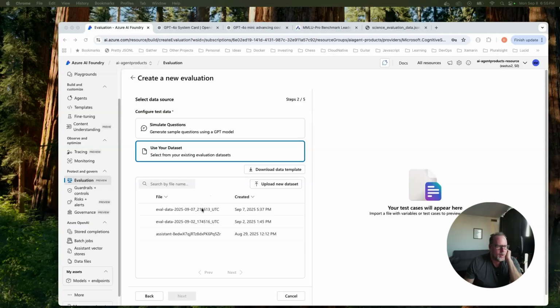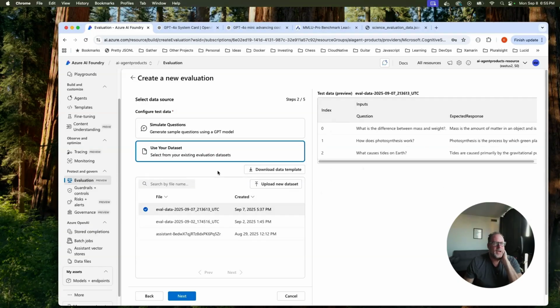Okay, so I'm back here, and I've already loaded this data set into Azure AI. So there it is, same as this.